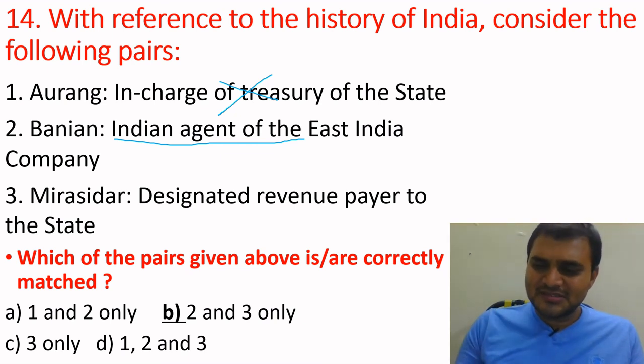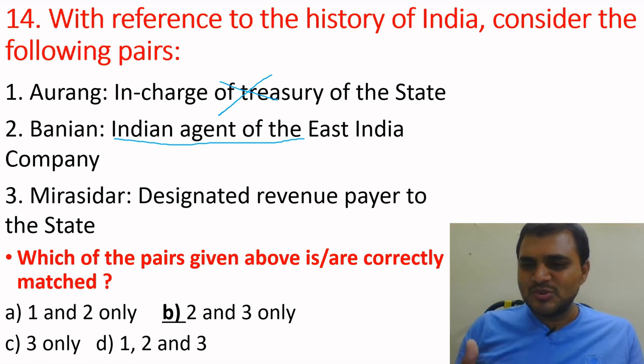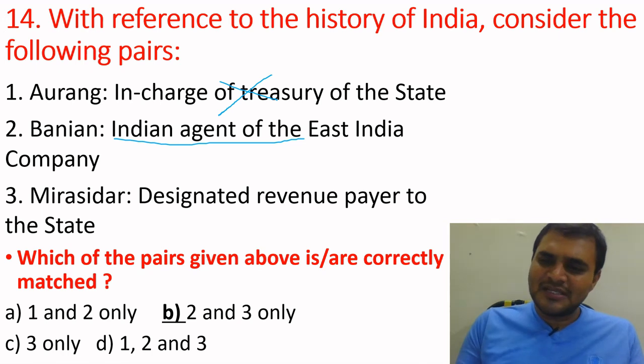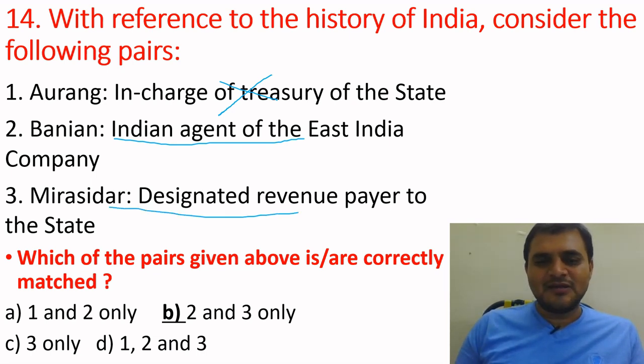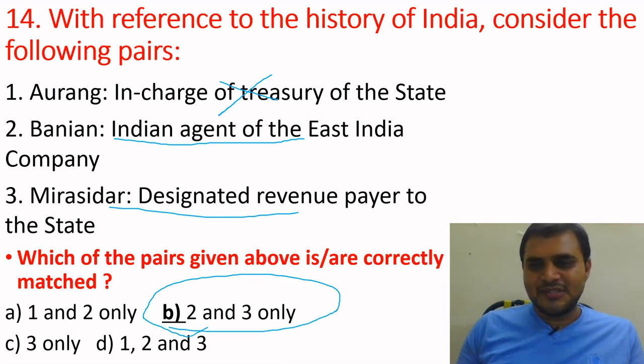After the death of that person, his sons can use that Mirasi land. Whether that person worked in the king's area or government or not does not matter. He can enjoy that land, and that's why he needs to pay revenue. The third option is also correct. The second and third are correct, so option B is the correct answer. We'll see the next question.